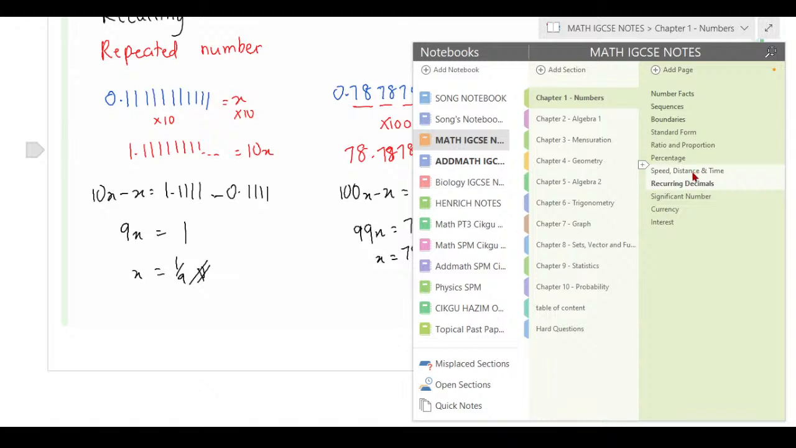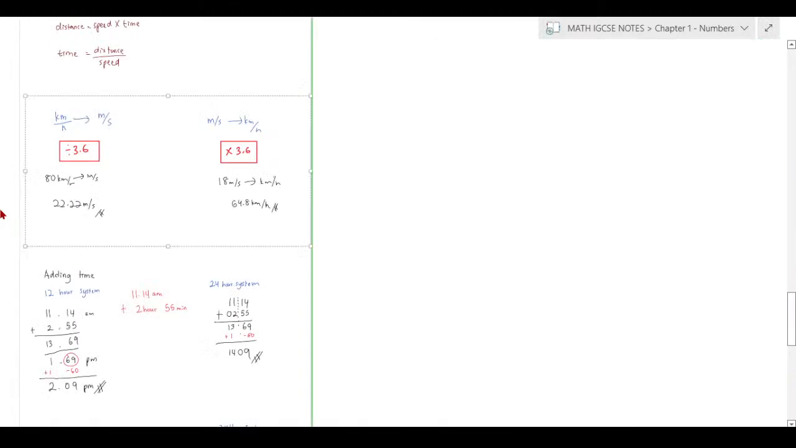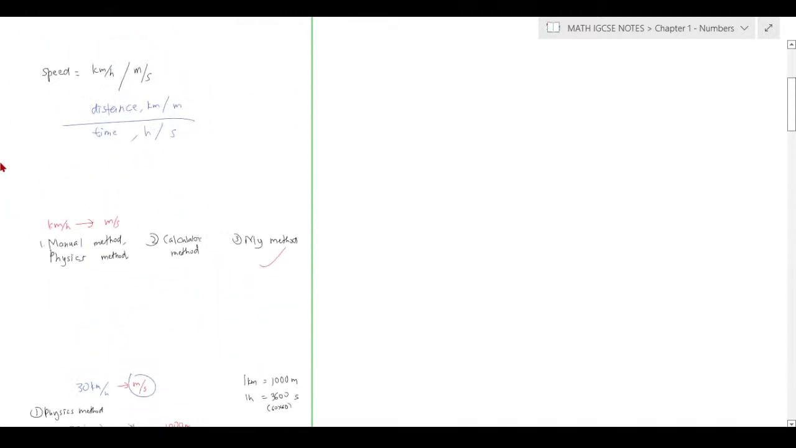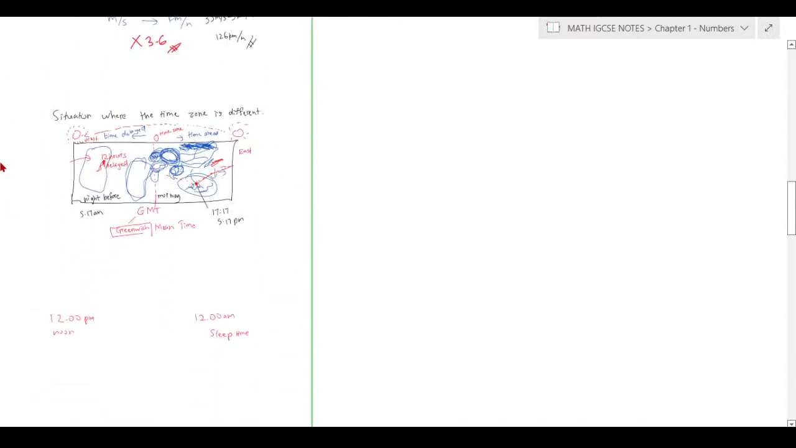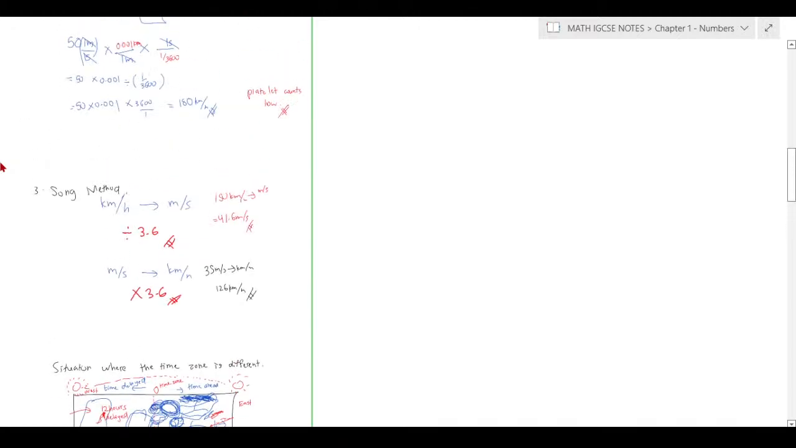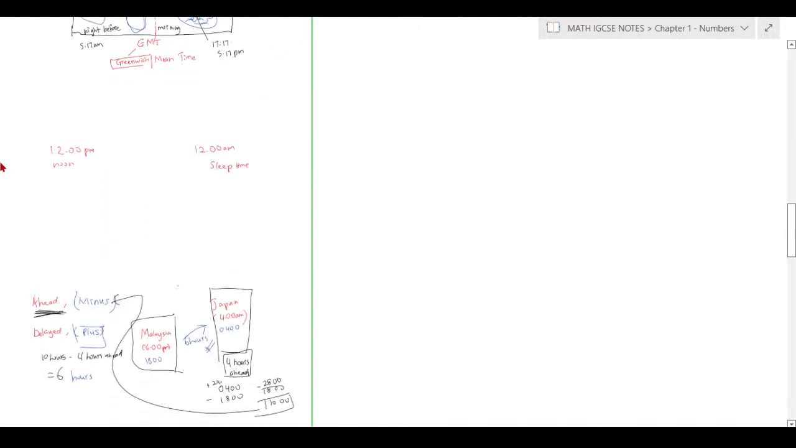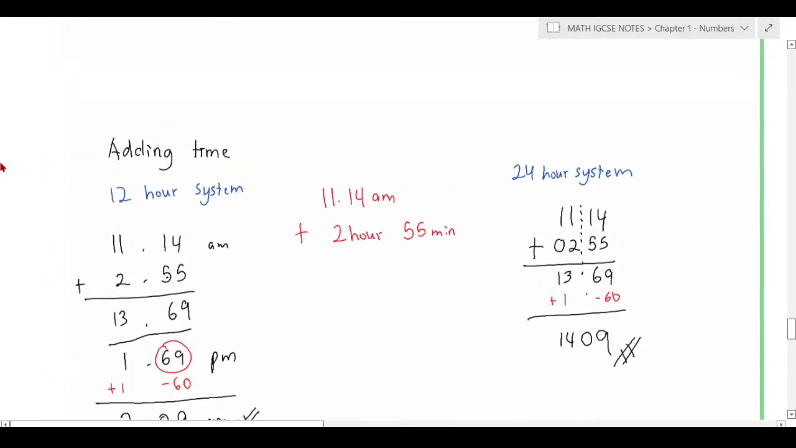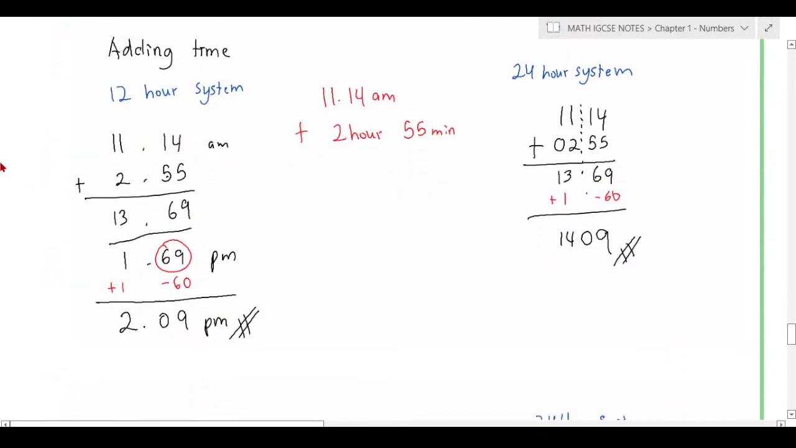And the last thing here, significant numbers, nothing much on currency, or nothing much on speed, distance, and time. In speed, distance, and time here, speed and distance are not going to be that much, but I'm going to talk about time here. For adding the time, I really suggest you put all the working for time in the 24-hour system, so that you add hour with hour, minute with minute.